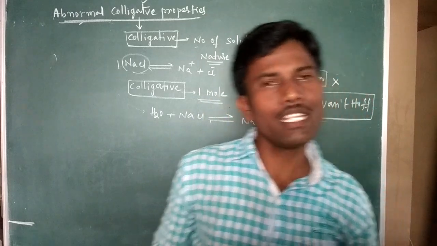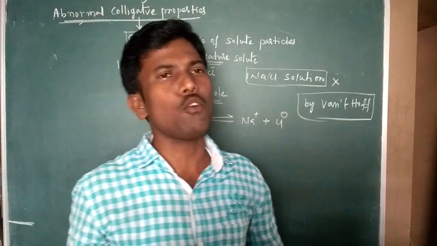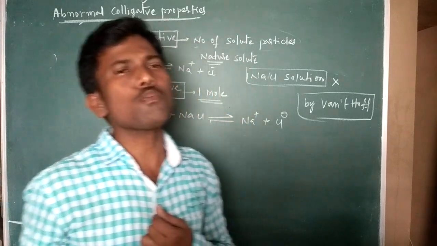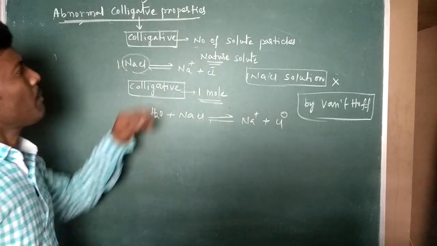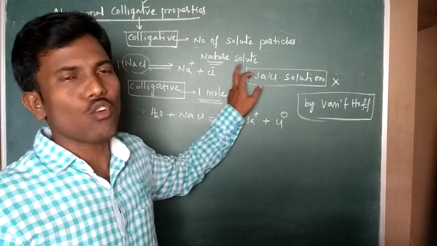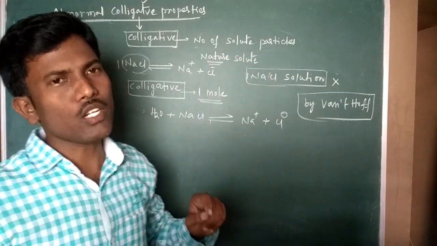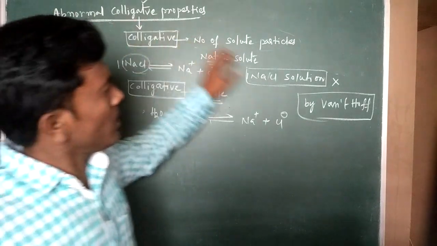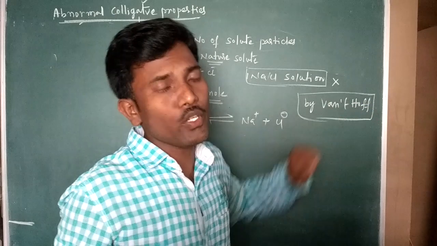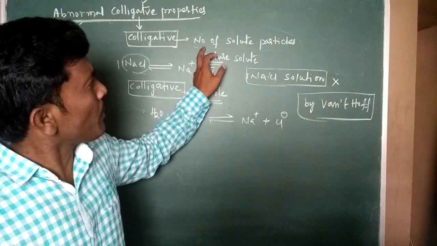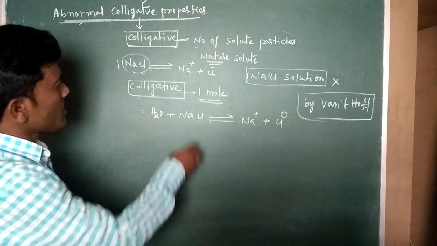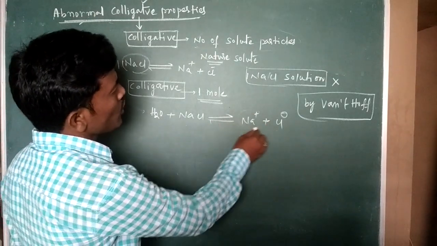My dear students, until now we discussed colligative properties. You know the definition: those properties which depend on the number of solute particles irrespective of the nature of the solute. Here abnormal colligative properties were introduced by Van 't Hoff. According to him, colligative properties do not depend purely on the number of solute particles.